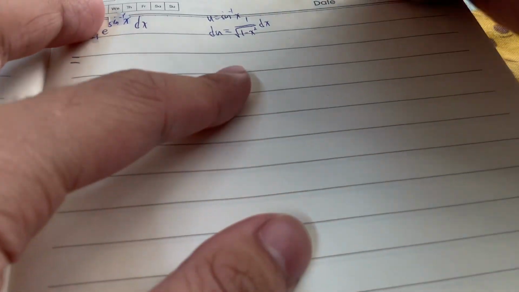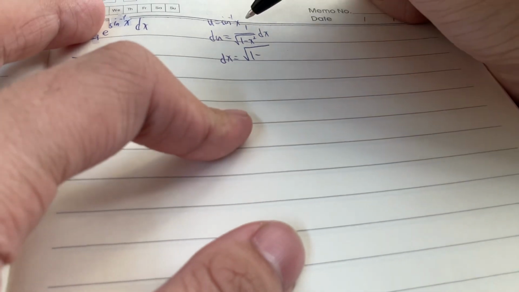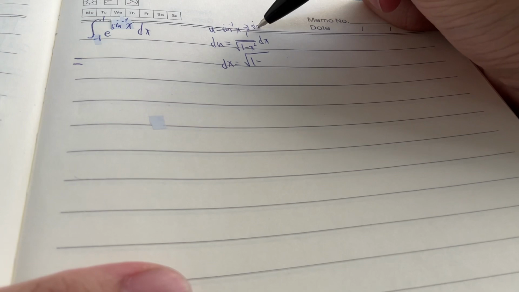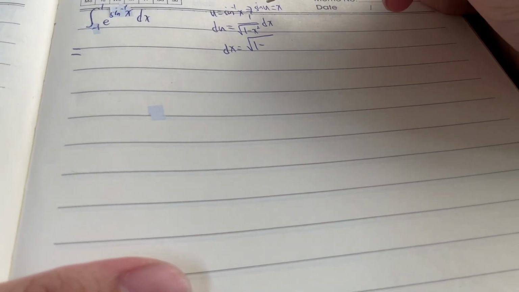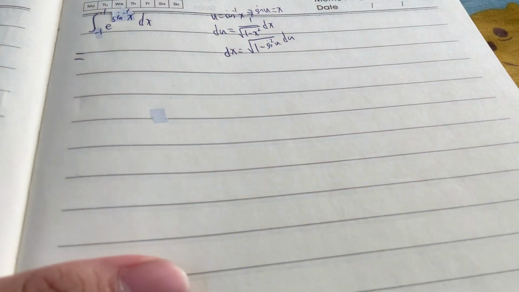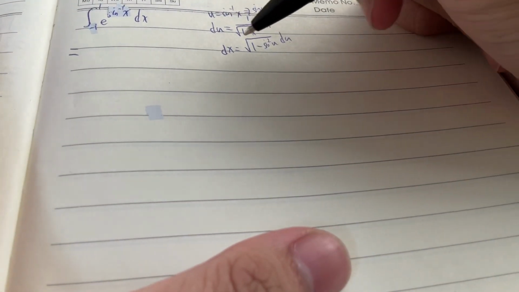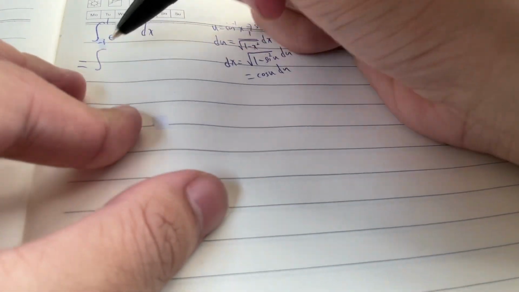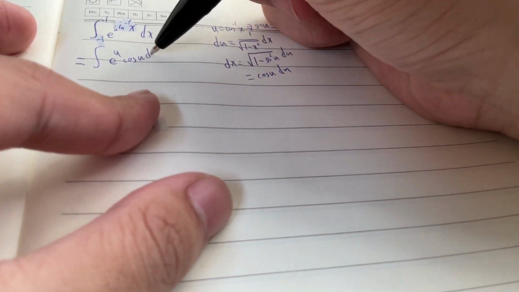So what's our dx? dx is equal to square root of 1 minus, and what is x here? Because u is equal to inverse sine x, the original is sine u is equal to x. And then you square both sides, so you get x squared is equal to sine squared u. So 1 minus sine squared u is cosine squared u, and then take a square root, you get cosine u du here. So you can replace this with e power of u cosine u du.